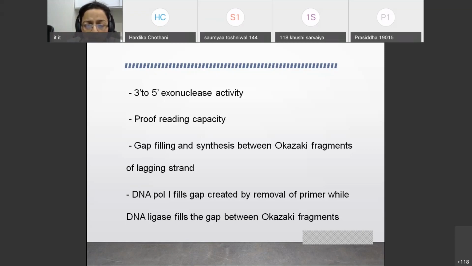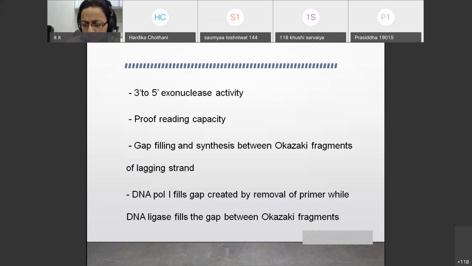This DNA polymerase 1 also has the capacity of gap filling on the lagging strand. DNA polymerase 1 fills the gap created by removal of primer, while ligase will fill the gap between Okazaki fragments. Remember this.